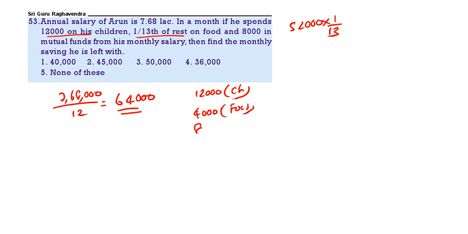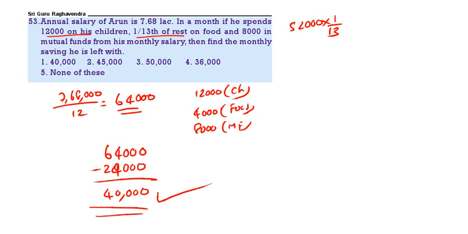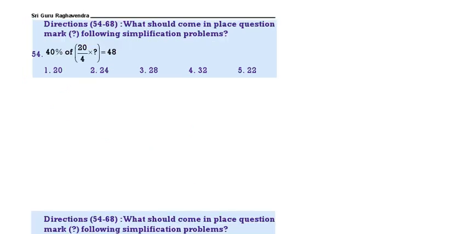Then 8,000 for mutual fund. So 12,000 plus 4,000 plus 8,000, that is 24,000. From 64,000, if you remove this 24,000, we are left with 40,000, which is his monthly saving. 40,000 is the monthly saving. Next,